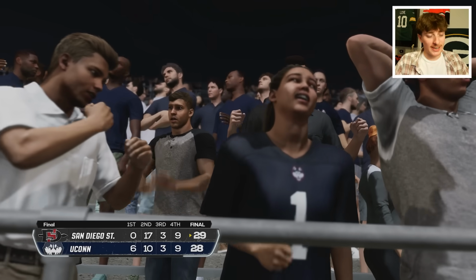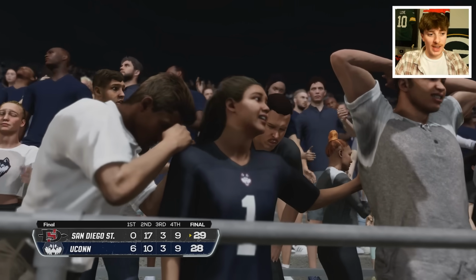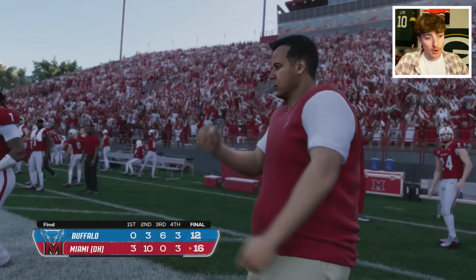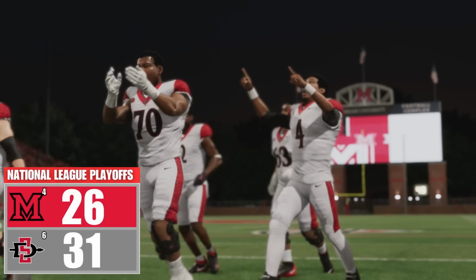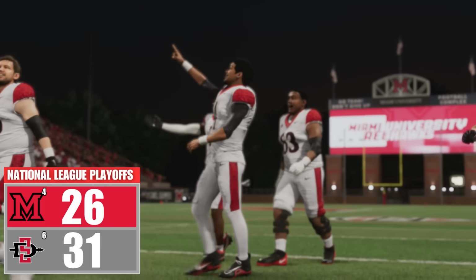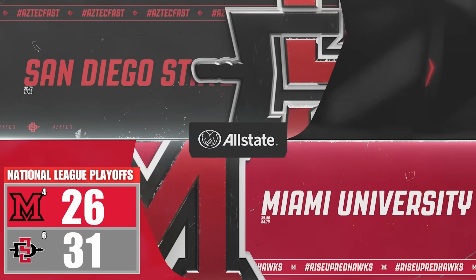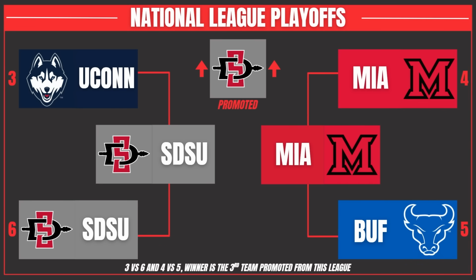Yeah, the 6th seed San Diego State holds on. They win 29-28. In the MAC-tion battle, Miami, Ohio holds on to win this one 16-12, so they'll play San Diego State. And our 2nd Miami team today also failed to promote themselves. San Diego State will move up from the bottom level of the pyramid. That is a depressing game to lose for Miami, even the one I said for UConn as well, because you really have no clue if these teams will come anywhere close to getting promoted once again.